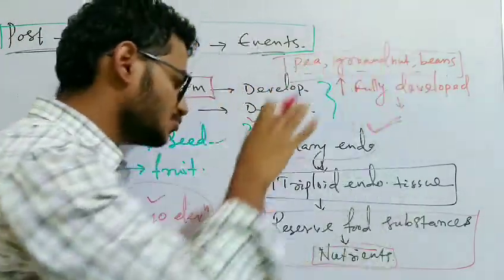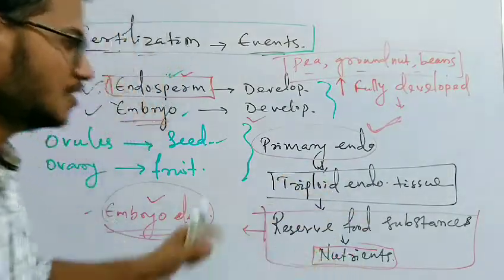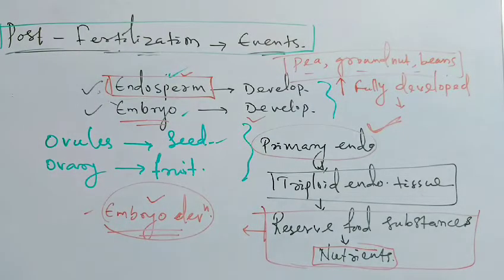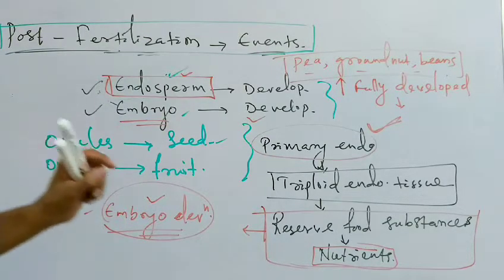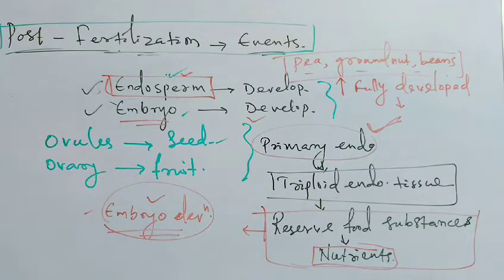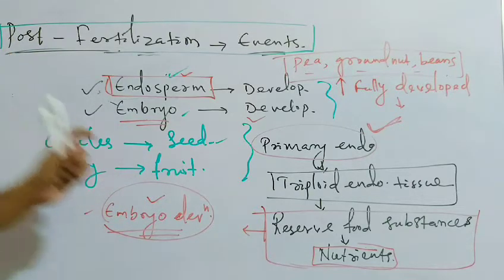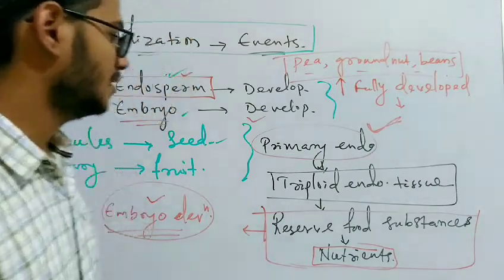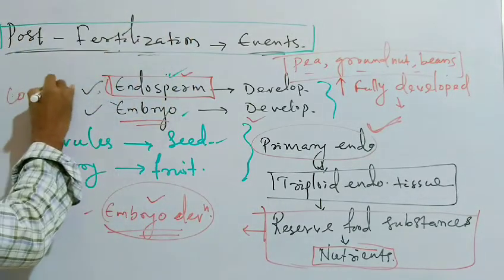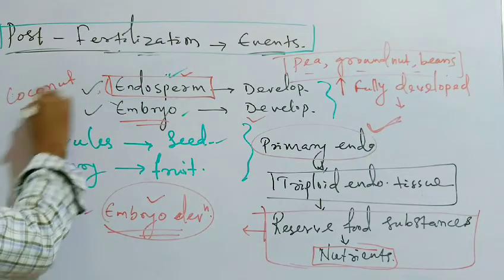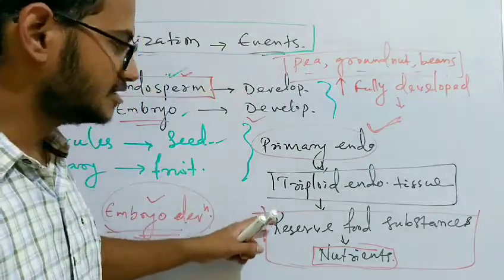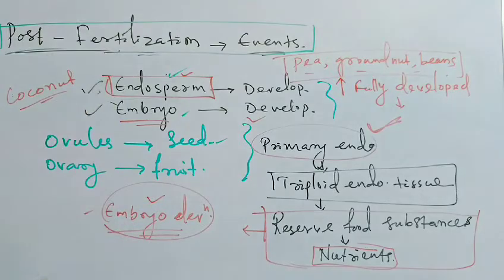These plants consume all the nutrients, or reserved food, stored in the triploid endosperm tissue. Sometimes it may not be consumed, and the reserved food remains present. The example we can take is coconut, where the nutrients stored in the triploid endosperm tissue are not completely consumed.